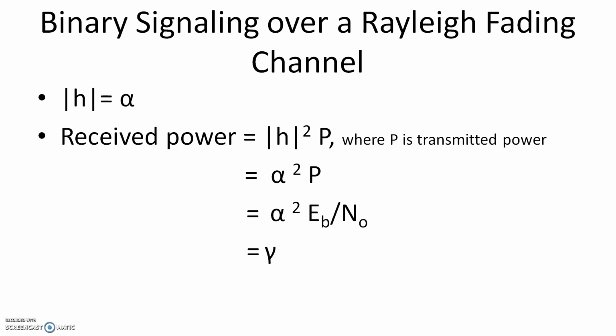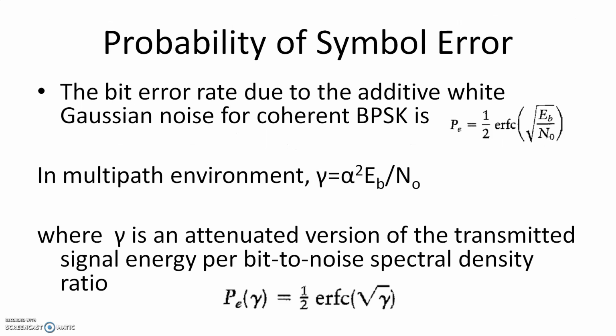We can represent the power by the SNR ratio Eb by N0. I have written it as alpha squared into Eb by N0, and this is represented by a term gamma. We are going to find the bit error rate for binary signaling, since performance is measured by the bit error rate. The bit error rate due to additive white Gaussian noise for coherent BPSK, which we have already derived, is 1 by 2 erfc of square root of Eb by N0. Eb by N0 is basically an SNR term. So here the SNR is alpha squared into Eb by N0.